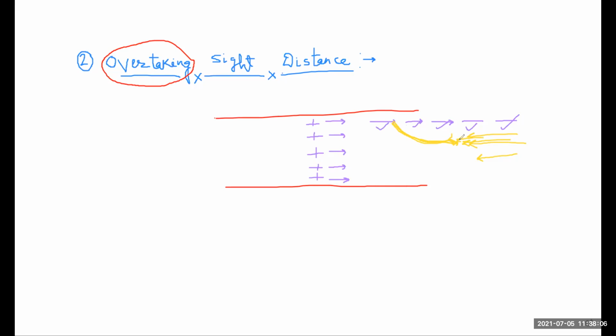So basically, for overtaking, we generally see the opposite direction vehicle, and also the speed of the overtaken vehicle.